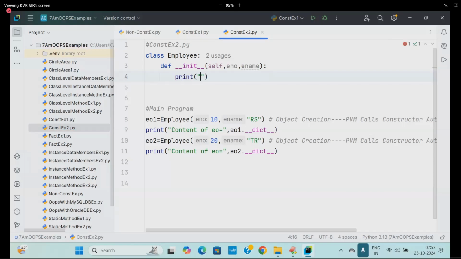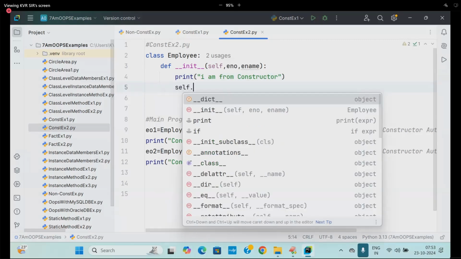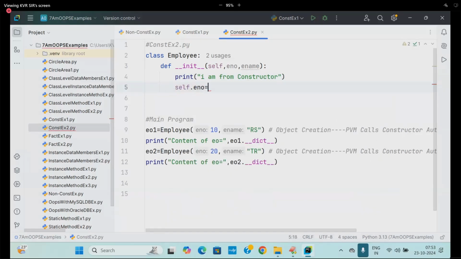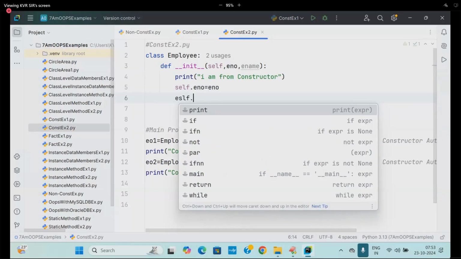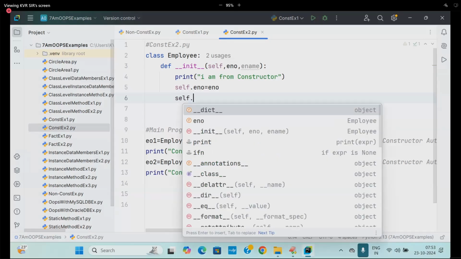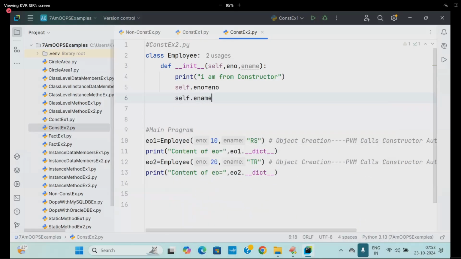There I will write print of I am from constructor. So here I am writing self.eno equals eno, this eno being the formal parameter. Self.ename equals ename. You can take x and y also here. Self related things belong to this object. Tell me now, it is going to print EO1.dict, EO2.dict.